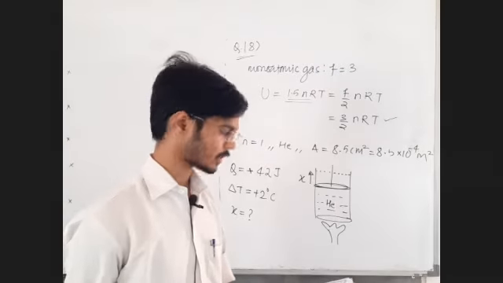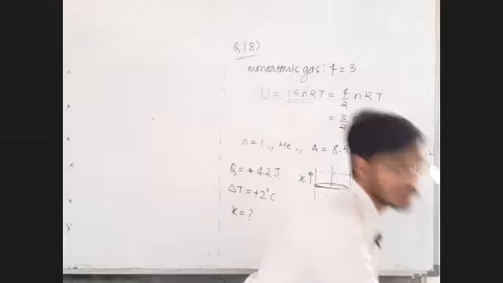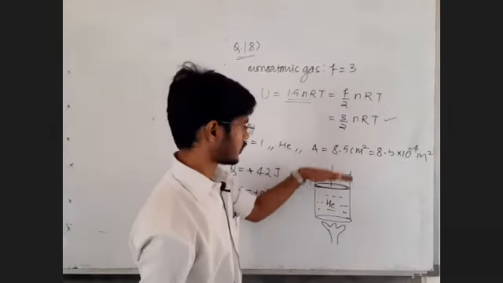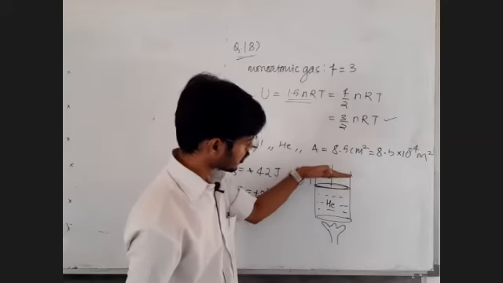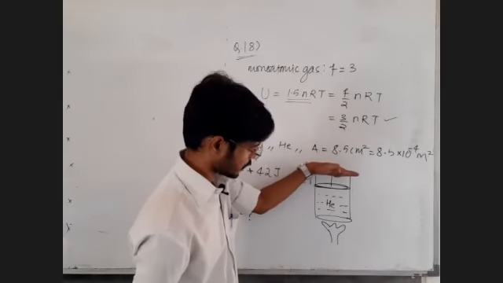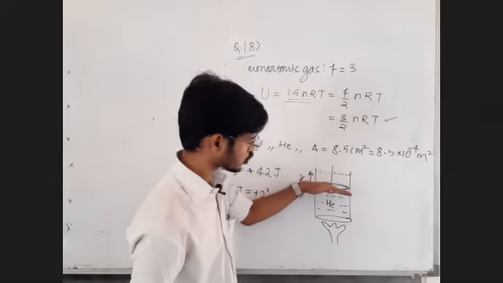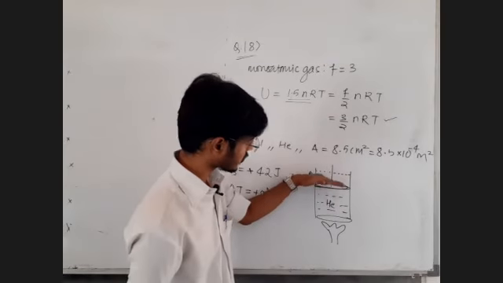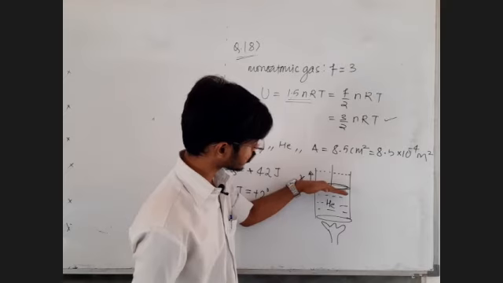Atmospheric pressure is 100 kilopascal. Okay, it's atmospheric pressure. See, above the piston, there is no weight which is placed, and the piston also has no weight. So on this piston there will be atmospheric pressure. So on this gas there will be atmospheric pressure plus pressure due to the weight of the piston.